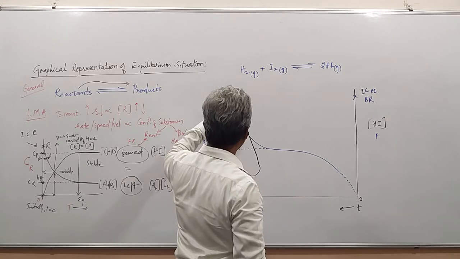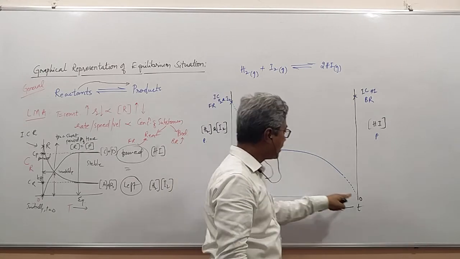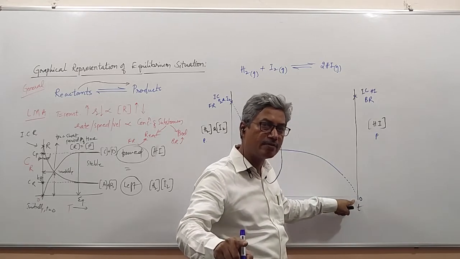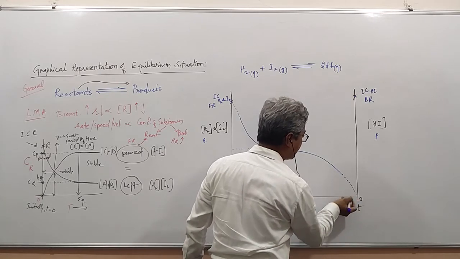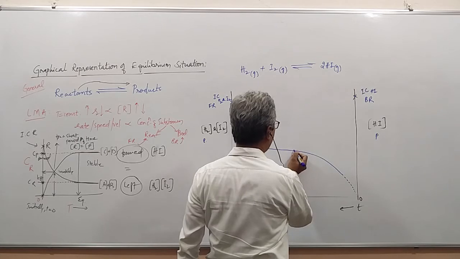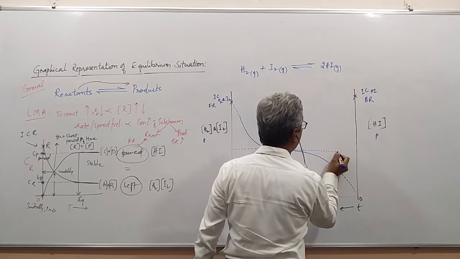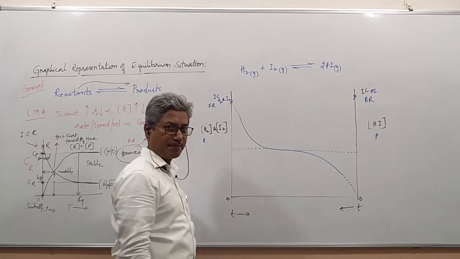At the same time, the concentration of hydrogen iodide will increase for the forward reaction, to a certain level where it will not change even as time changes.